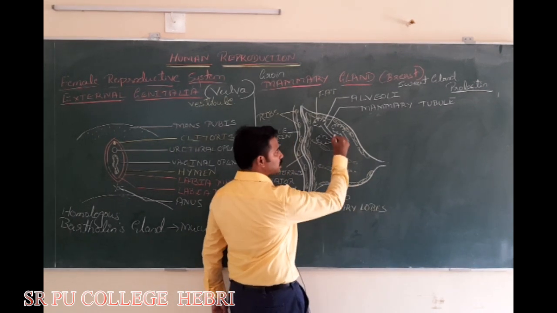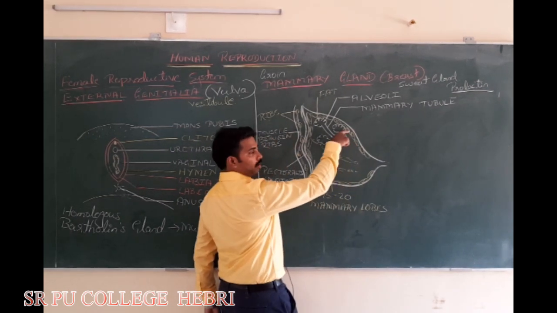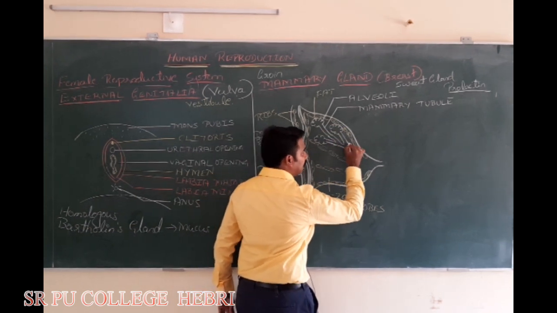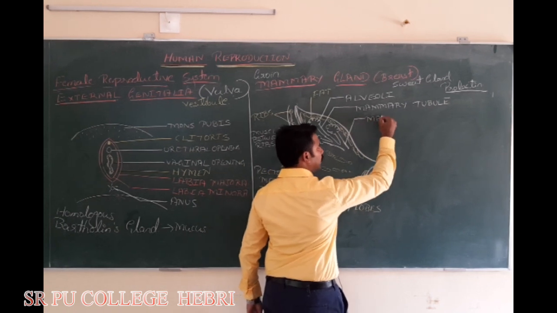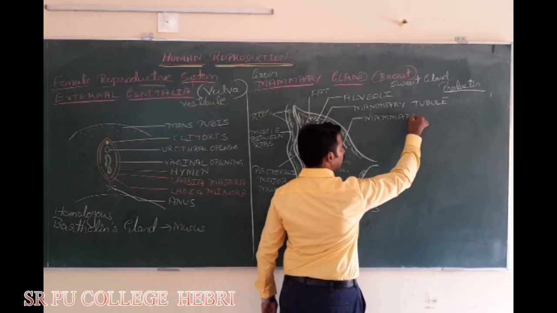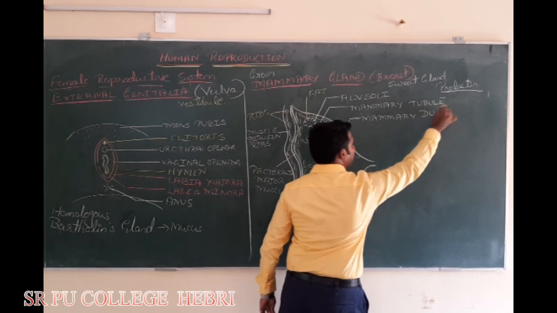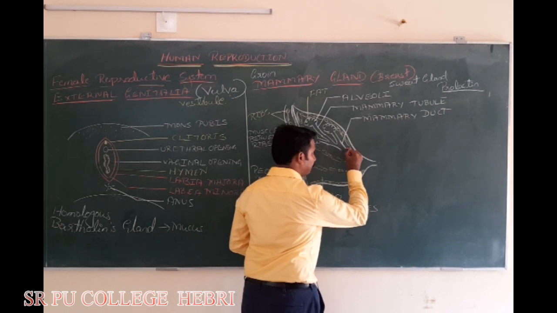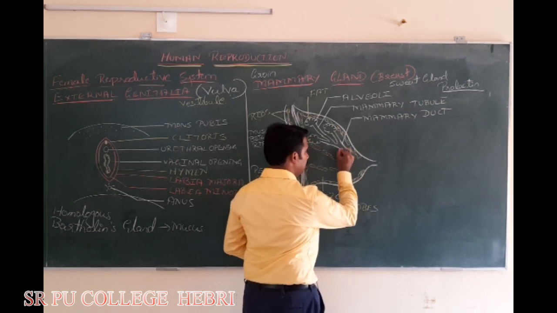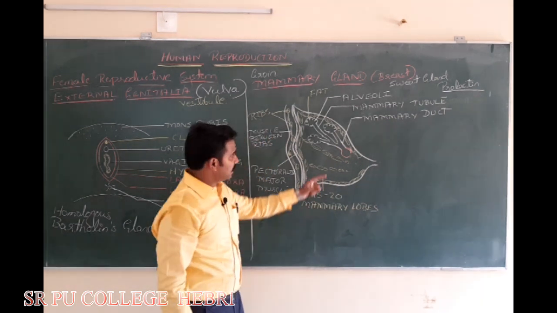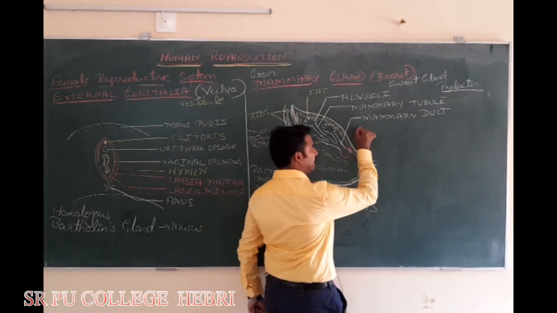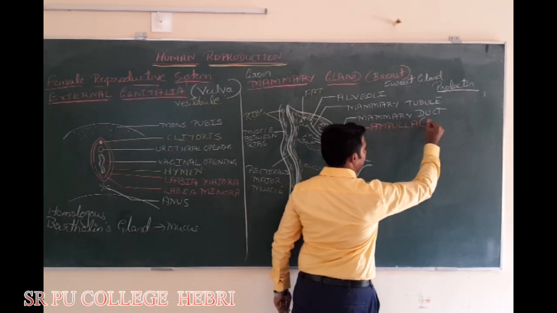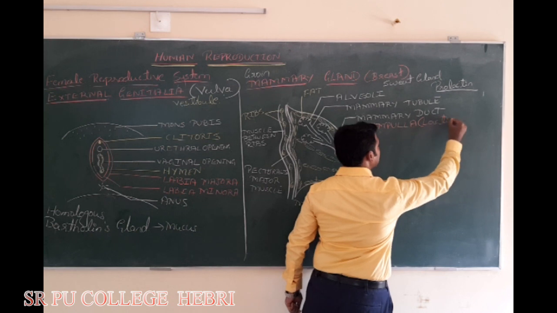Mammary tubules of a lobe join and form the mammary duct. The mammary duct will swell and enlarge. This enlarged part of the mammary duct is called ampulla, or it can also be called lactiferous ampulla.